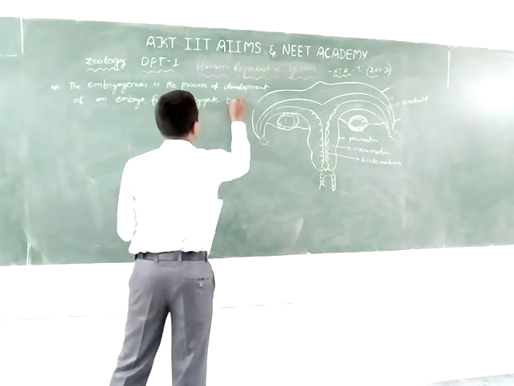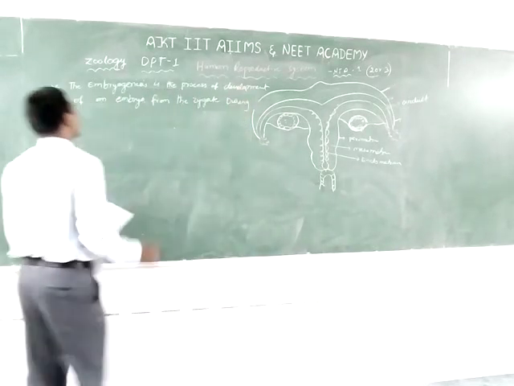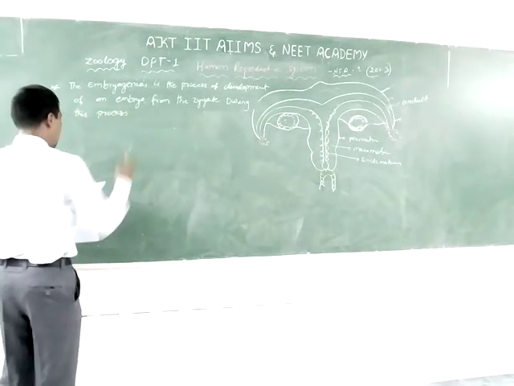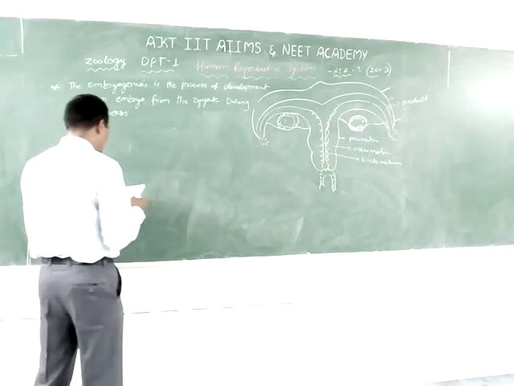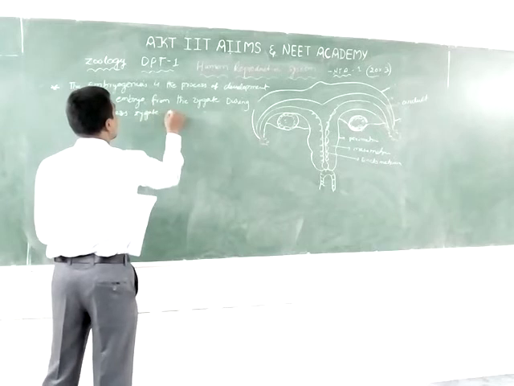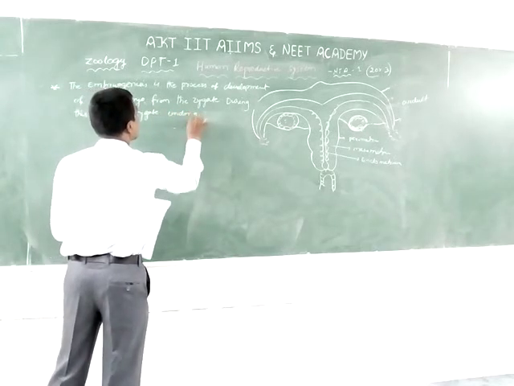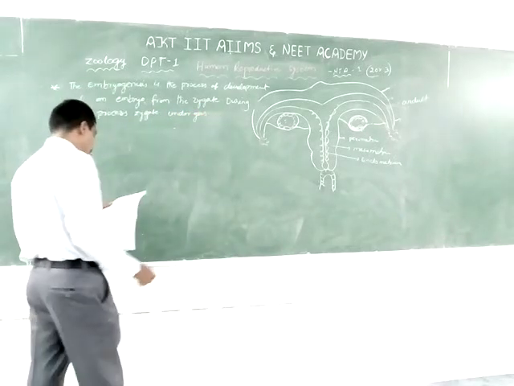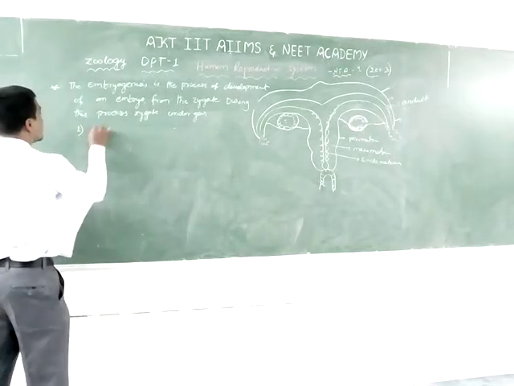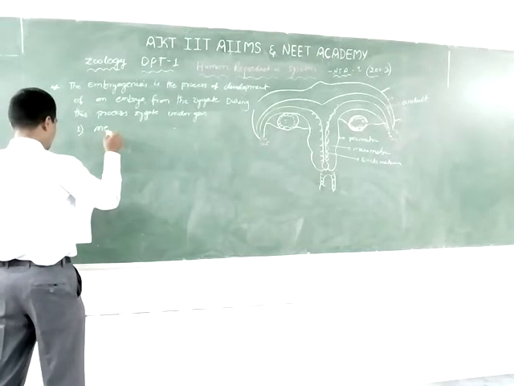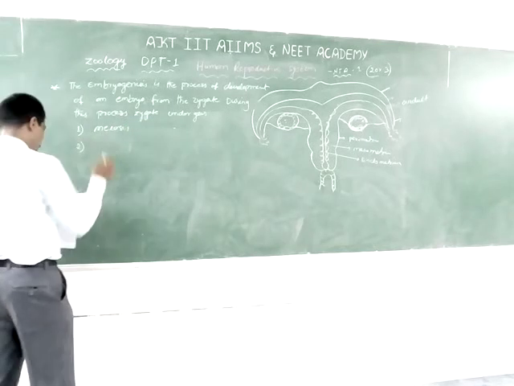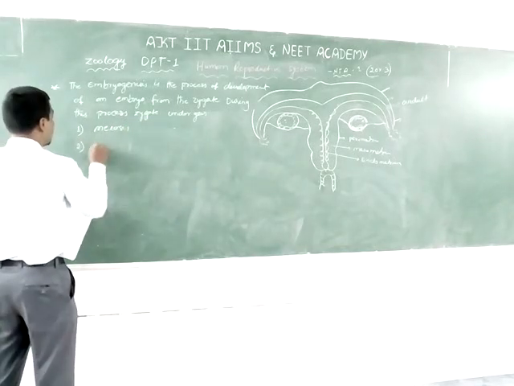During this process, the zygote undergoes: the first option is meiosis. The second option is cleavage only.